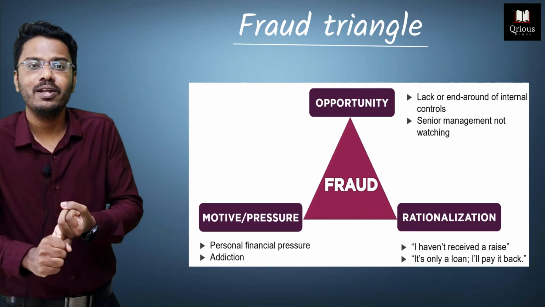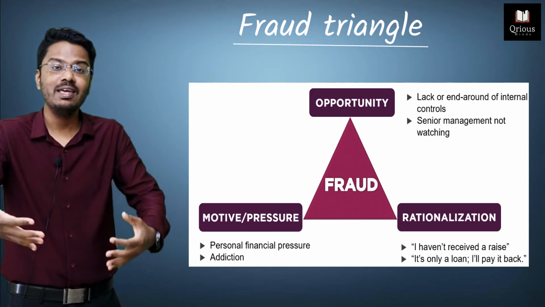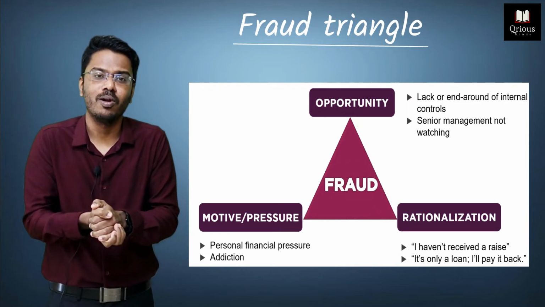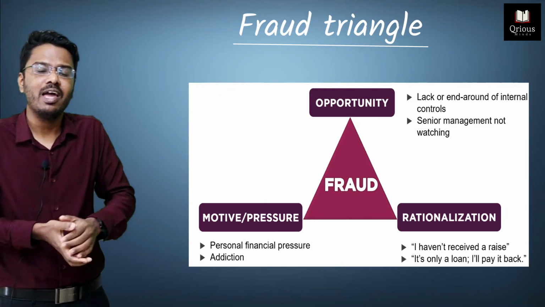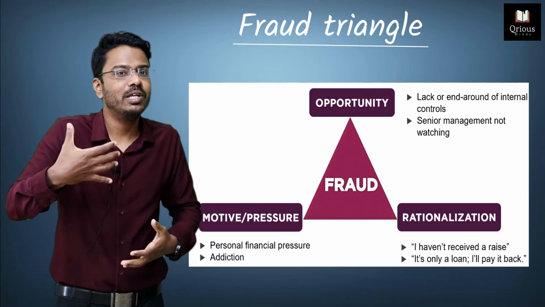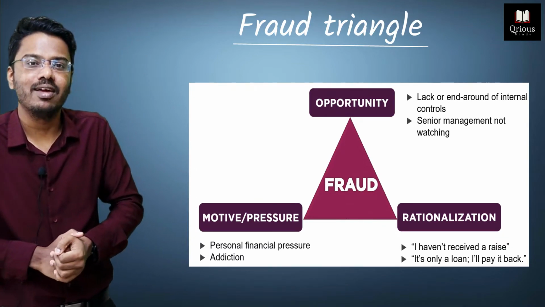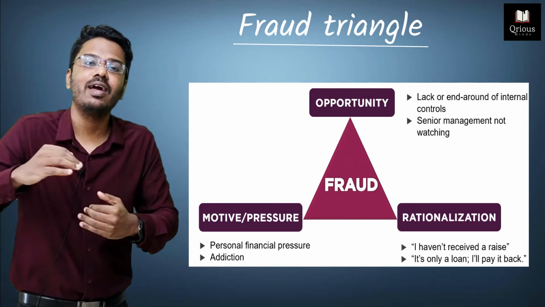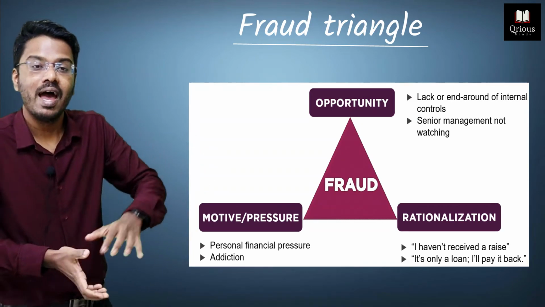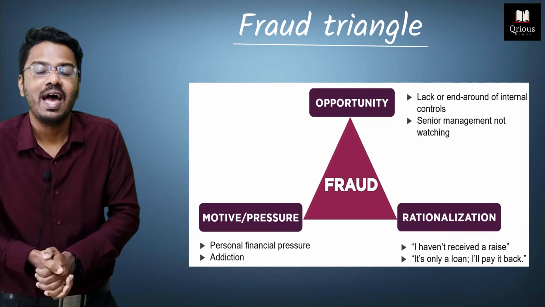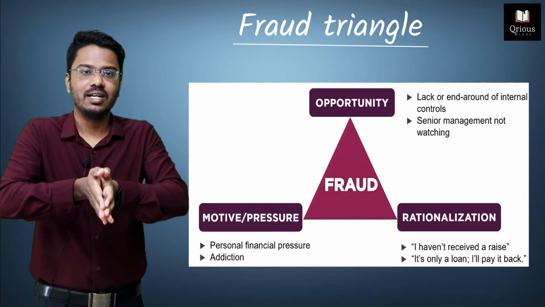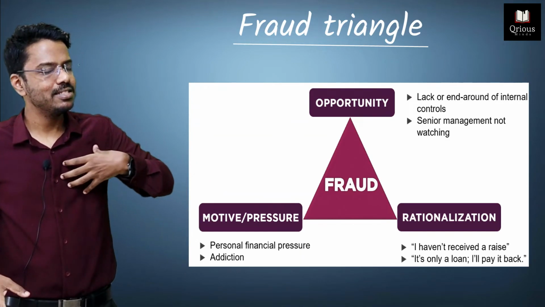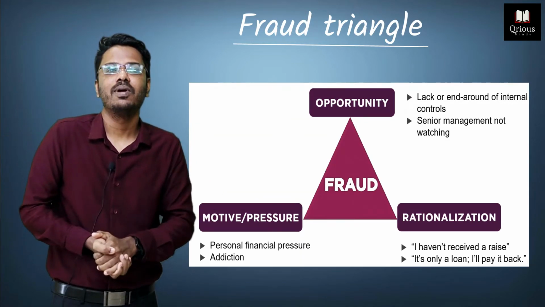Rationalization: if a fraudulent employee decides to commit a fraud, he justifies his action. It's okay to commit fraud. Remember that cashier example: I am only borrowing the money, I will put it back when I receive my salary. I'm only borrowing the money to pay off my EMIs. When I get my salary, I will put it back in the cash box. That is what the cashier thinks, and this is an example of rationalization. He justifies his action, he tells himself that it is okay to commit this fraud.